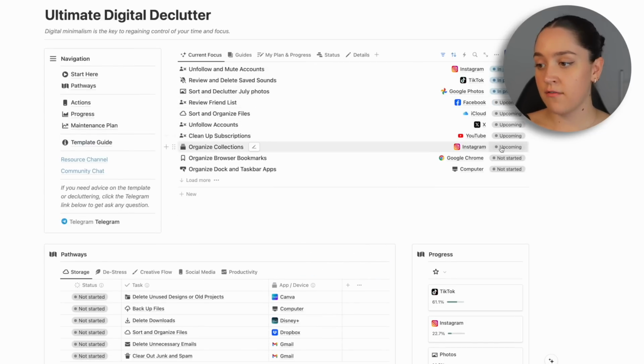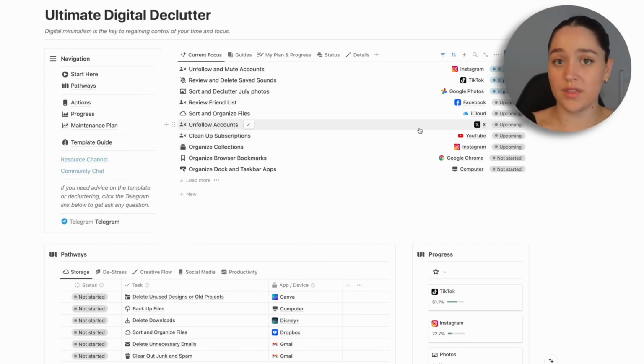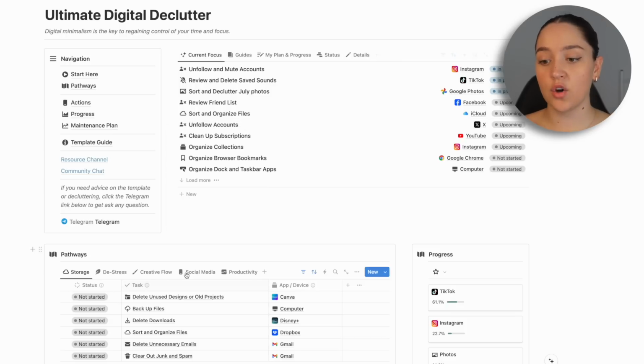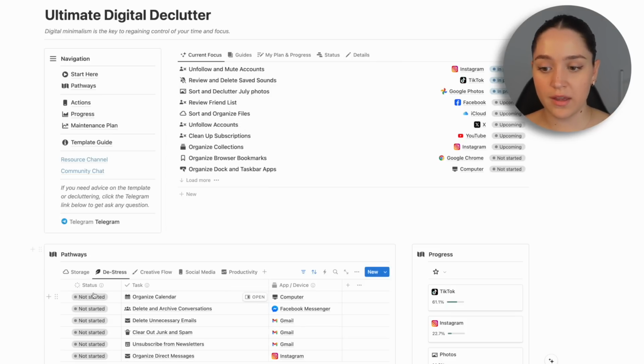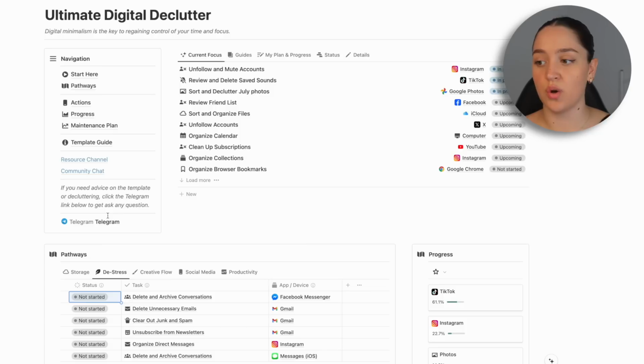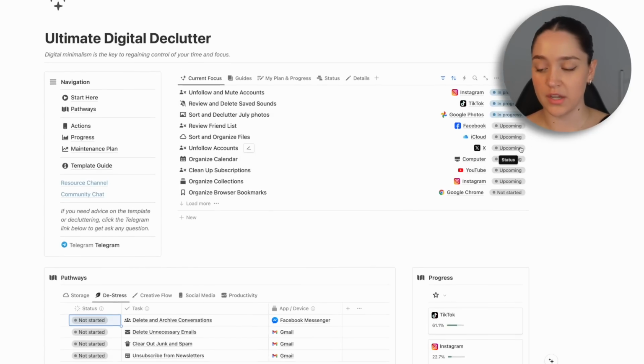So you can see that I have five tasks lined up as upcoming, but for example, if I want to decide what the next task is going to be, I can go into the pathway that I want to be following and I can choose a task and change it to upcoming so that it shows up on this page. So it's just very quick access to the pathways.